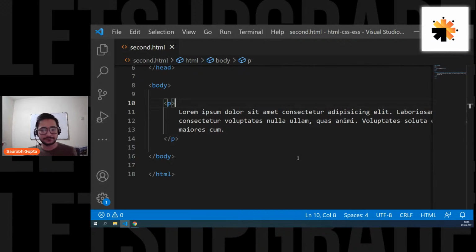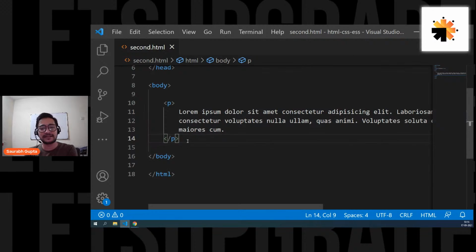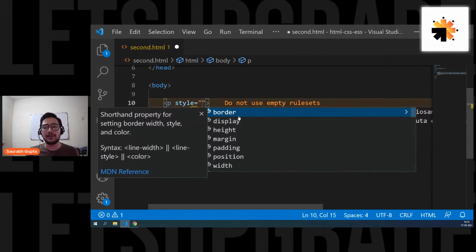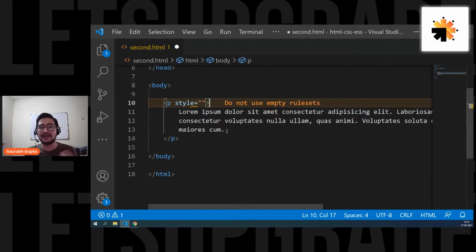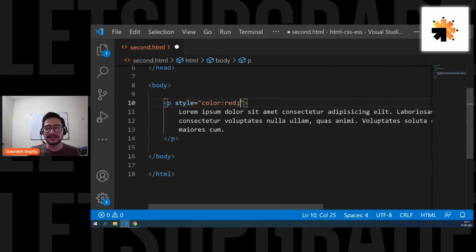Now, how to apply CSS on this paragraph element? Let's say I want to color this text using CSS. Let's use the first way, the inline way. The inline way says there is a style attribute available. You know what attributes are; we saw them yesterday, with the src attribute. So you go in the opening tag and use the style attribute, attribute equals value. Inside the double quotes you can write all the property values that you want, for example color, property, colon, value, semicolon.